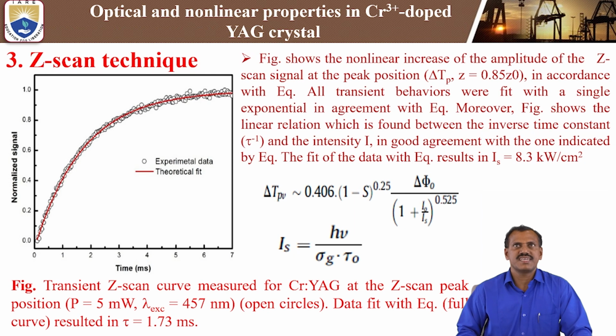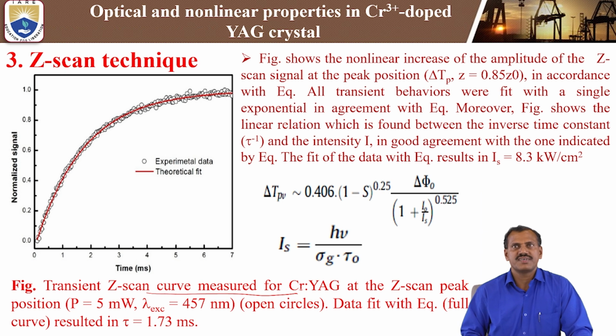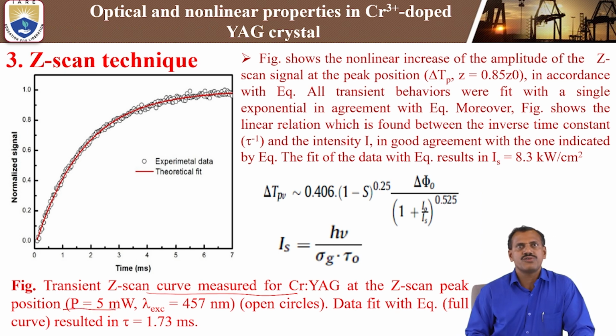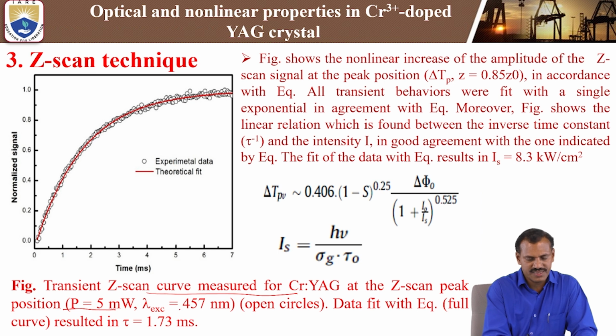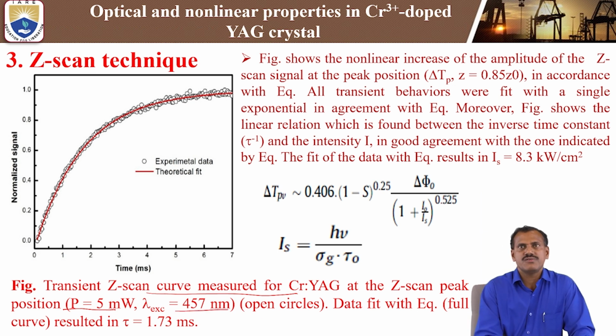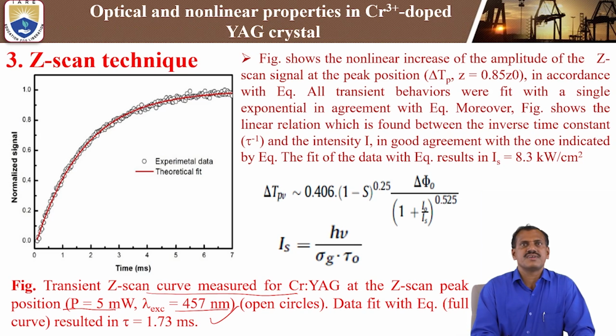Next, the Z-scan technique. This figure shows the transient Z-scan curve measured for the chromium doped YAG crystal. The Z-scan uses a power of 5 milliwatt, and the pumping wavelength is 457 nanometer. By using the open circle data, the fit equation, the full curve, results in the tau. From this we get the lifetime of the excited state, the lifetime of the chromium 3 plus ions, tau equal to 1.73 milliseconds.